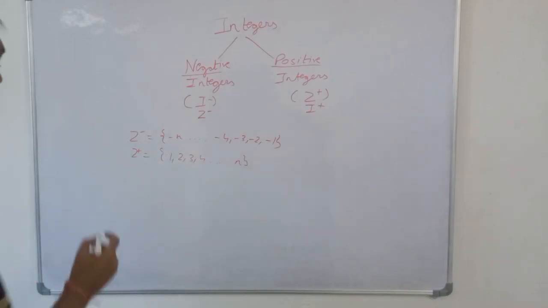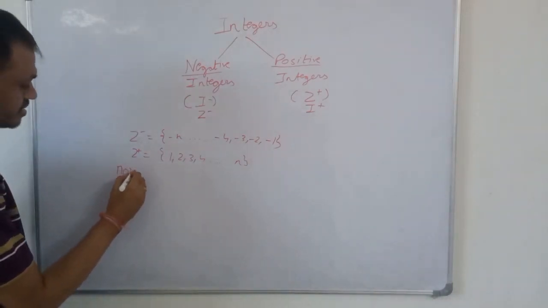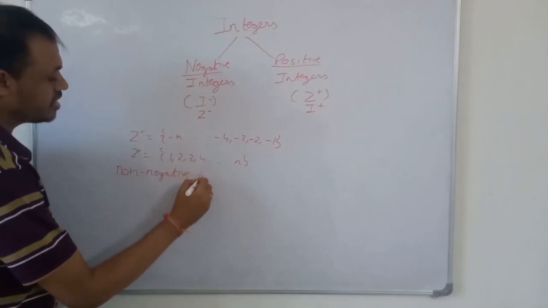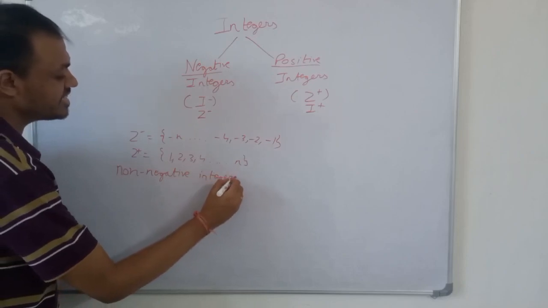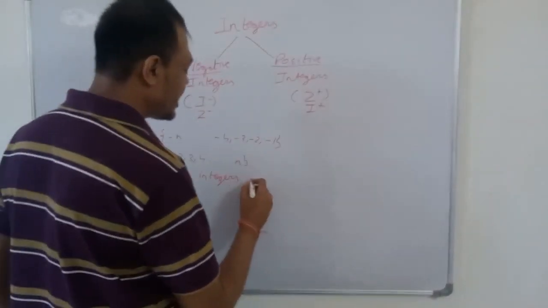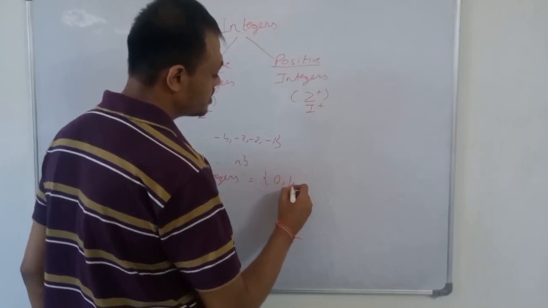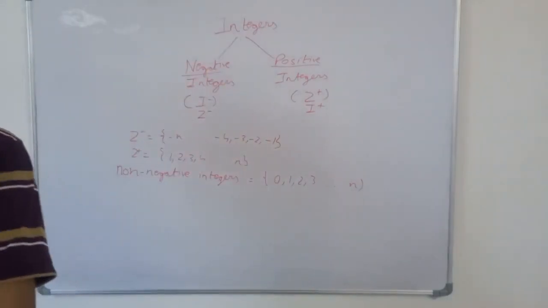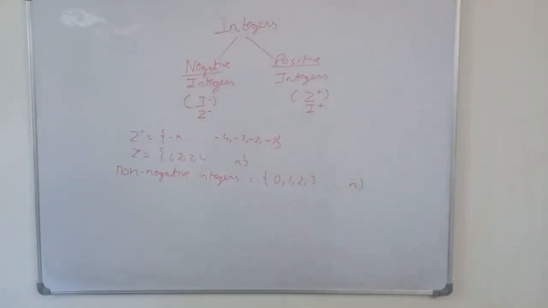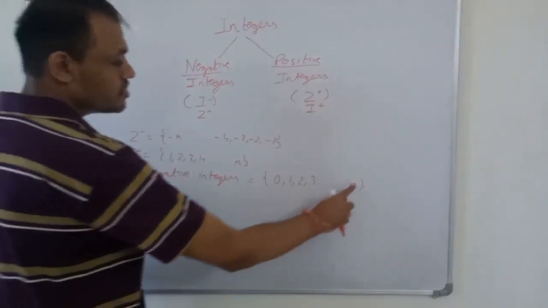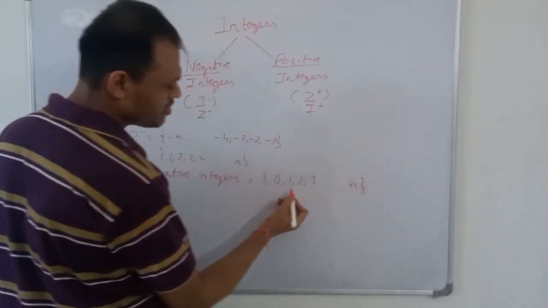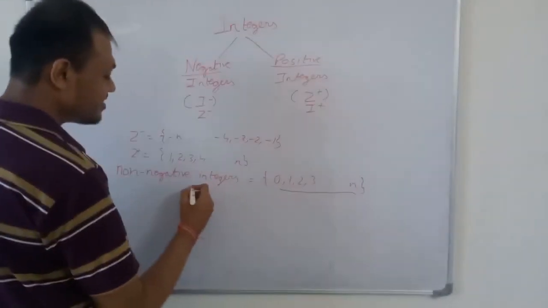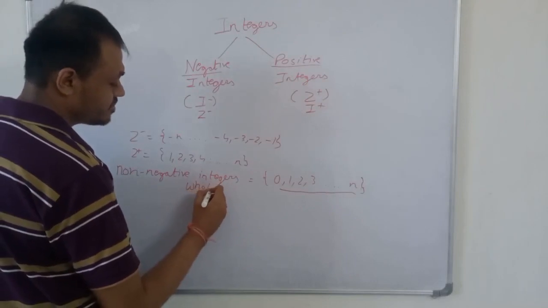Now we come to non-negative integers. Non-negative integers are positive integers plus 0. So non-negative integers are 0, 1, 2, 3 up to n. This is also a group of whole numbers, which we studied previously. So non-negative integers and whole numbers are the same.